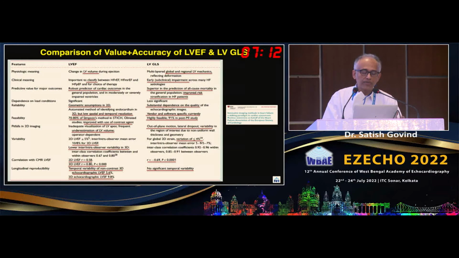Feasibility, where do we stand? When it comes to the EF, it is about 70 to 80% successful. But when it comes to GLS, it is about 91%.